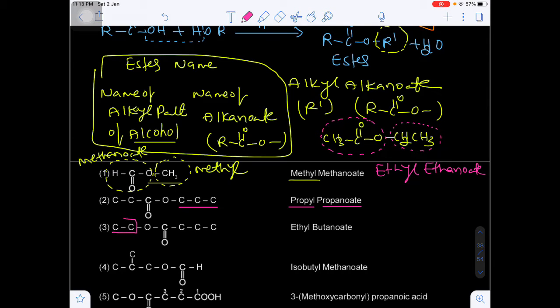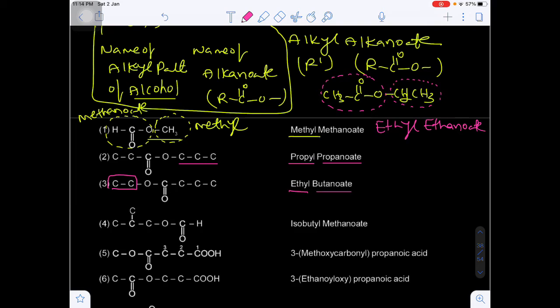Here you see on the left hand there is an alkyl group, that is ethyl, and total how many carbons will be present here? 4 carbons will be present, that's why butanoate. Okay, now here the alkyl group will be present. On the left hand side there is an alkyl group, on the right hand side the ester part is there. The right hand side ester part will be alkanoate, that is methanoate.